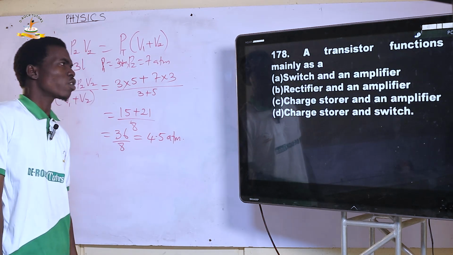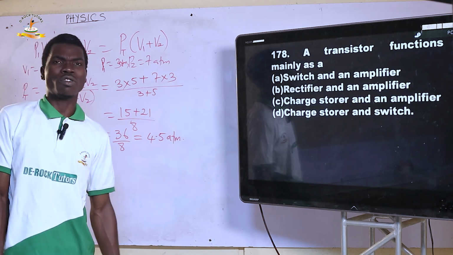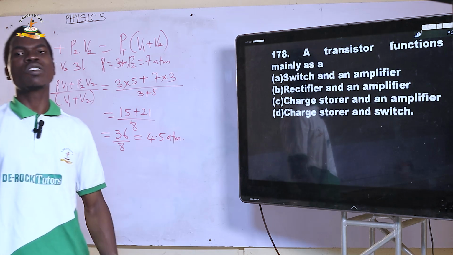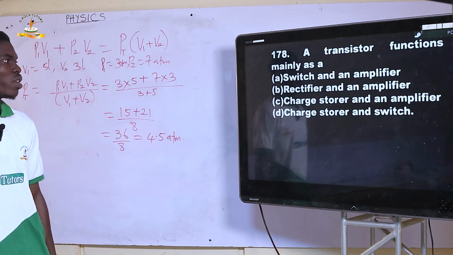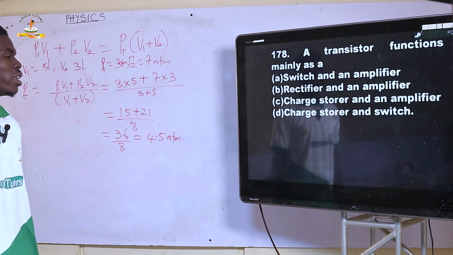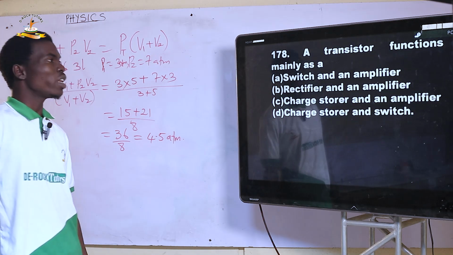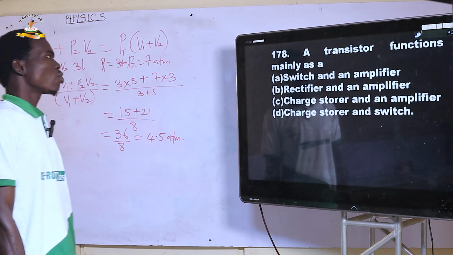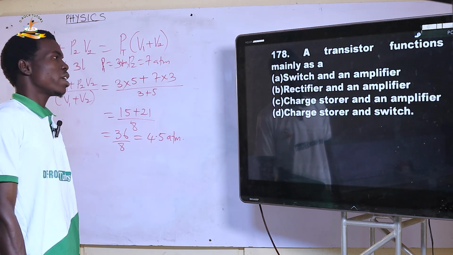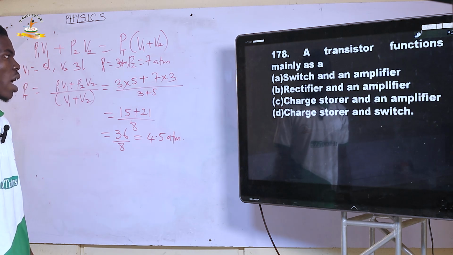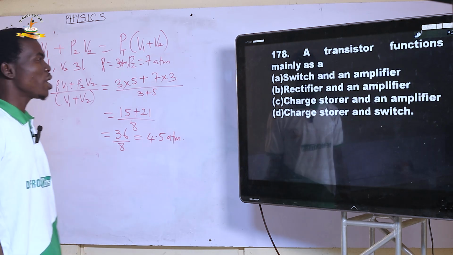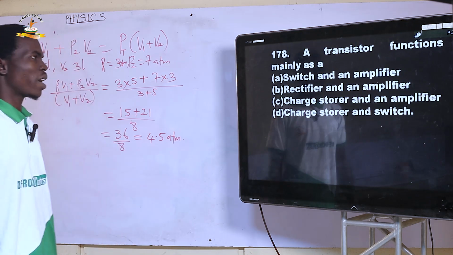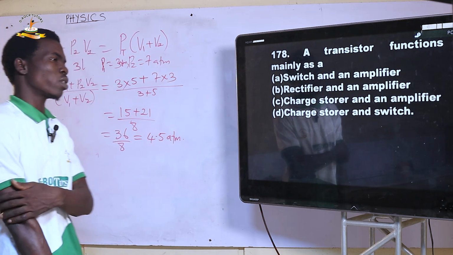178. A transistor functions mainly as a what? When we have a transistor, their main function is amplifiers and voltage or current regulators. They can perform as a switch, and majorly their work is amplification of voltage or current. So a switch and amplifier, yes, they can be used as a switch and at the same time an amplifier. Rectifier and amplifier, no. So transistors can never be used as a rectifier.